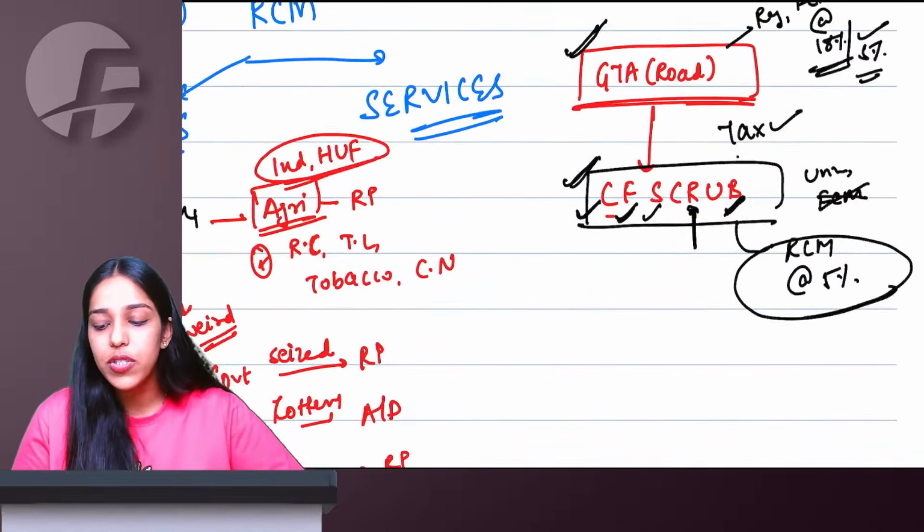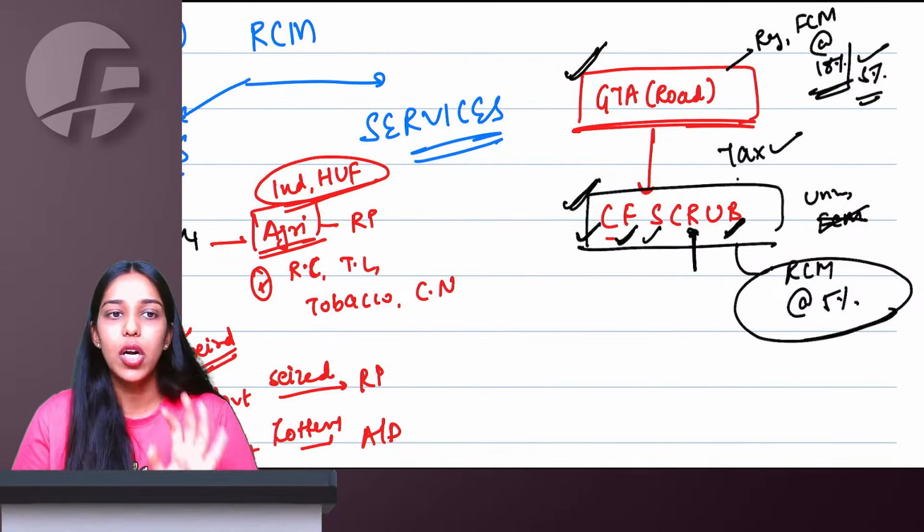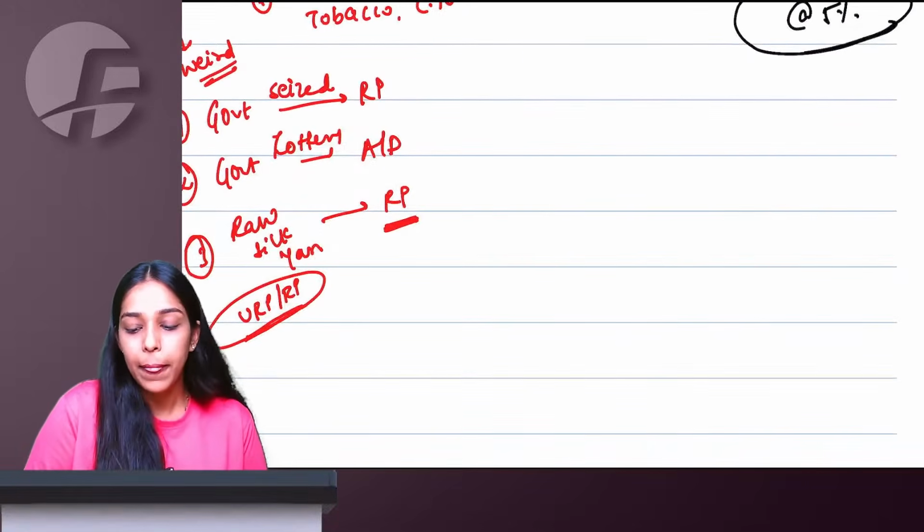Now, if tax is applying, you simply need to check: if the supplier is in a position to collect and pay under forward charge, then forward charge. Otherwise, reverse charge mechanism. Right, ma'am.